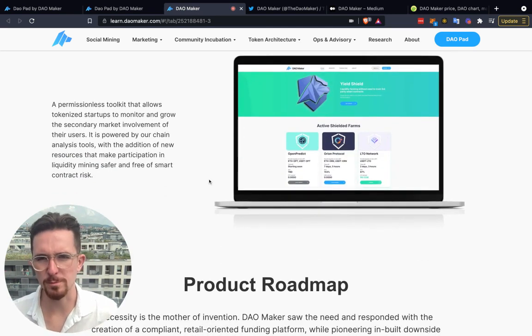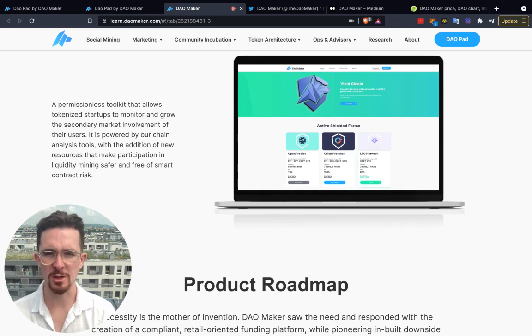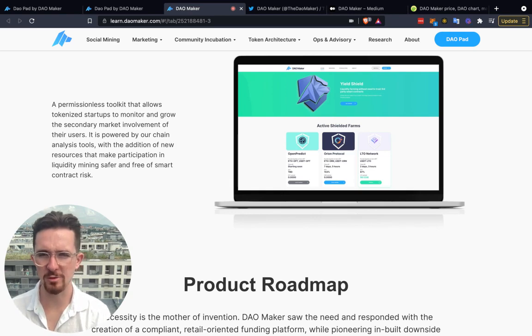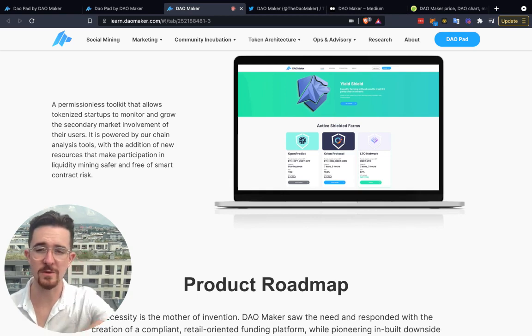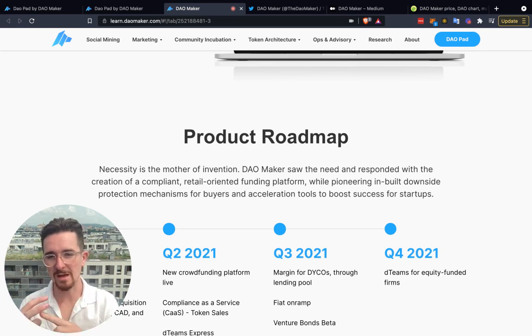And then lastly, there's this permissionless toolkit that allows tokenized startups to monitor and grow the secondary market involvement of their users. It is powered by our chain analysis tool, with the addition of new resources that make participation in liquidity mining safer and free of smart contract risks. So that's very, very important. We also have the roadmap here. I always talk about this in the how to do your own research video, which is linked down below in the description, going through sentimental analysis, fundamental analysis, technical analysis, and on-chain analysis.